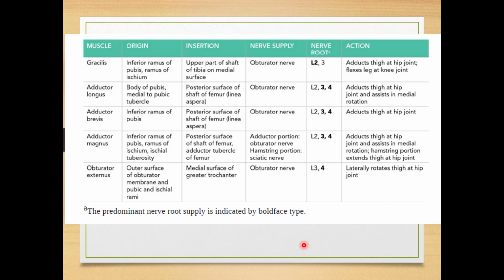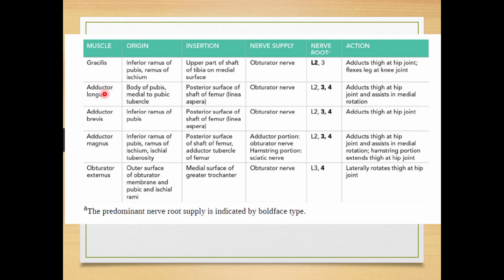This is a chart which is the summary for the muscles, their origin, insertion, nerve supply, their nerve root value and action. The gracilis, as I have told you, is originating from the inferior ramus of the pubis and the ramus of the ischium, and it is inserted over the upper part of the shaft of the tibia on the medial surface, and it is supplied by the obturator nerve. Nerve root values L2 and L3, and it is doing adduction of the thigh at the hip joint and flexion of the leg at the knee joint.